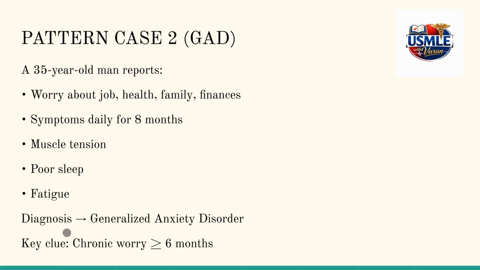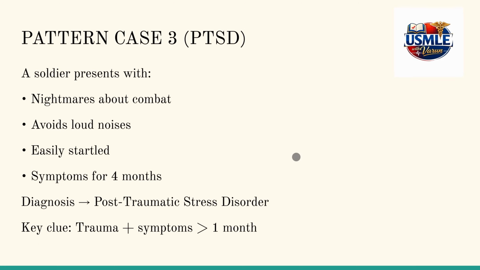The pattern we have to identify in these questions is chronic worry for greater than or equal to 6 months. 8 months is what's mentioned in this question. So whenever you see a pattern like presence of chronic worry for greater than or equal to 6 months, you need to think about generalized anxiety disorder.